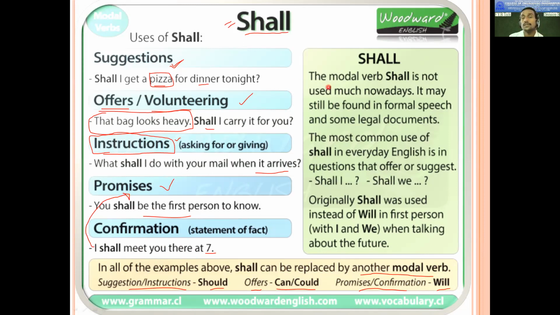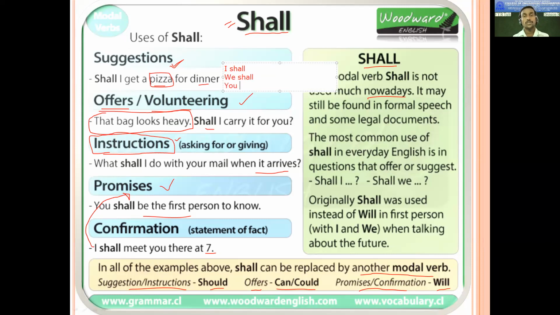Here also you can read additional information about shall, which says the modal verb shall is not used much nowadays. You'll come to know that instead of shall, will is also used. So I would like to tell you that after the pronoun I, we use shall, and for all the remaining pronouns we use will.